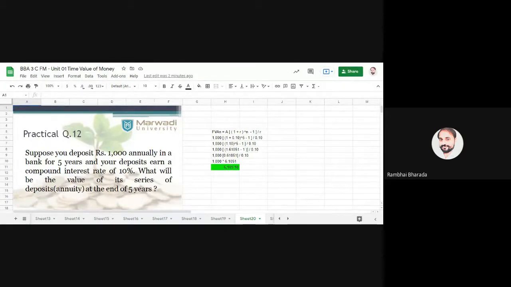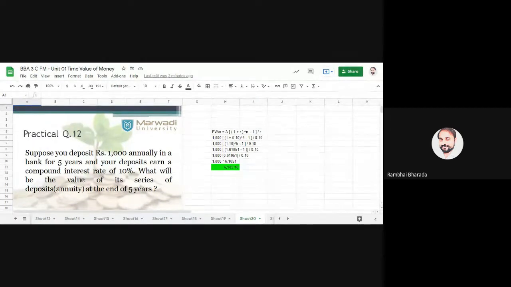Okay, you can see here. Suppose you have deposited rupees 1000 annually. It means every year you are depositing 1000, 1000, 1000, 1000. What happened in the future value for a single amount? You are investing 1000 for only one time. Are you getting the difference between two methods?